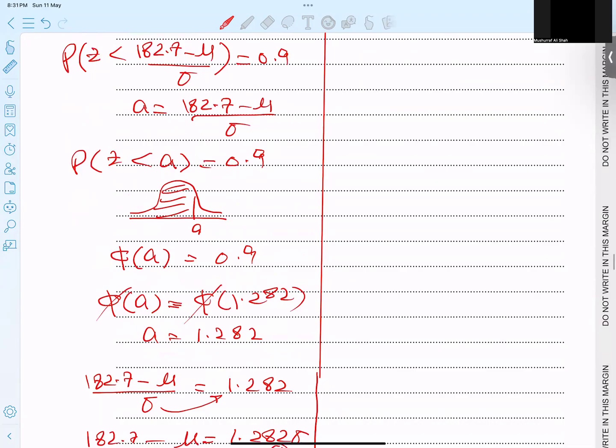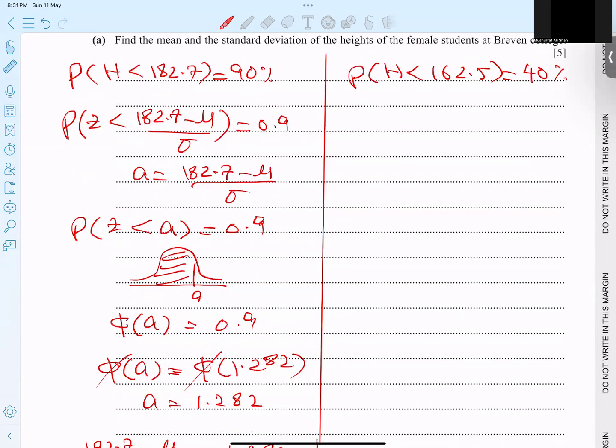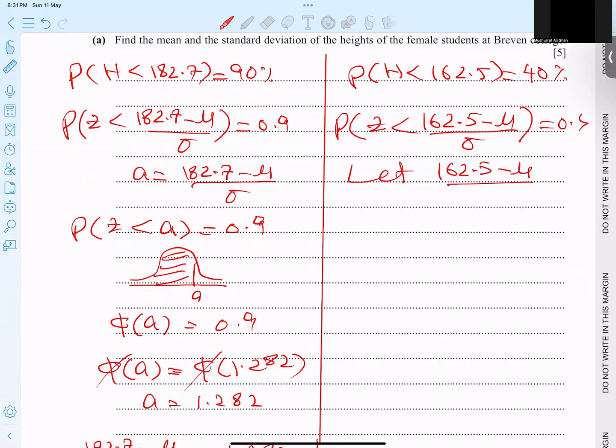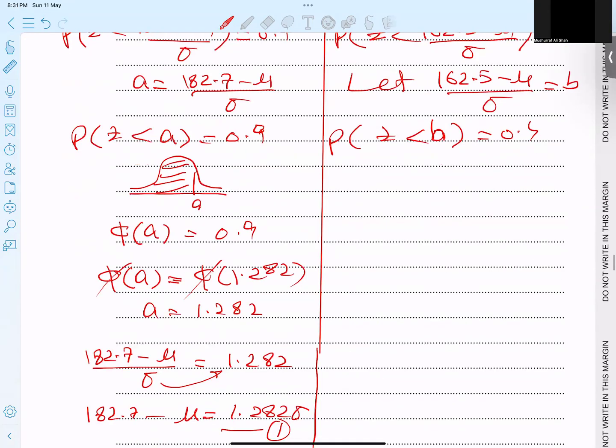So let's talk the same story here. Same we have here, so what to write? Again, same. 162.5 minus mean over deviation is 0.4 because 40%. I give it the name B: 162.5 minus mu over deviation equals B. So when I talk about A less than B, sorry, this is equal to 0.4. But the problem is that in this situation, B is a positive number, so phi of B is equal to 0.4.